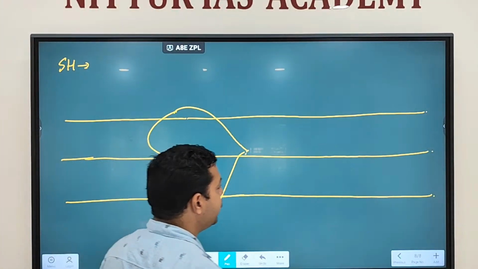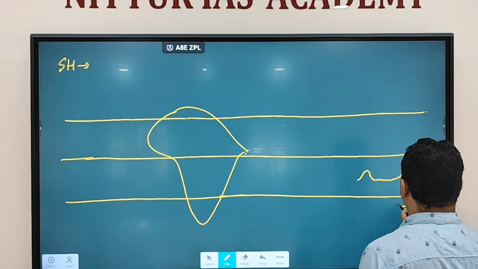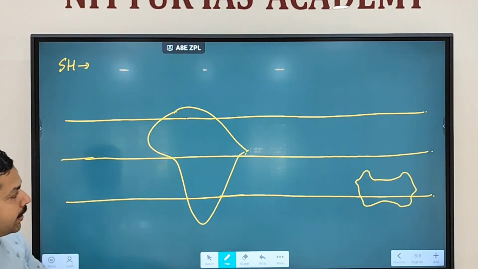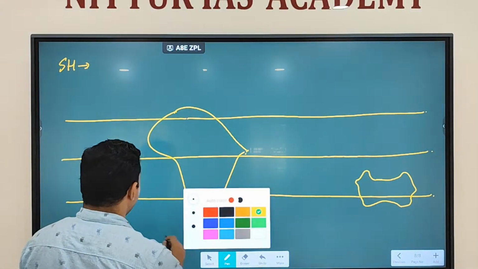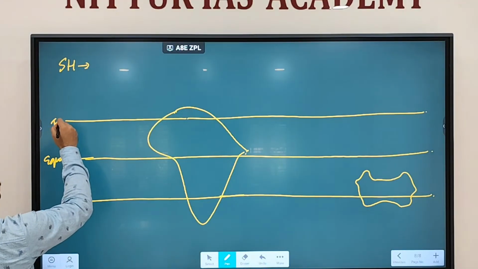So this is how you're finding. This part is which part? Australia part. Well, this part is which part? African part. Fine. So we write down this is equator. This is tropic of Cancer.